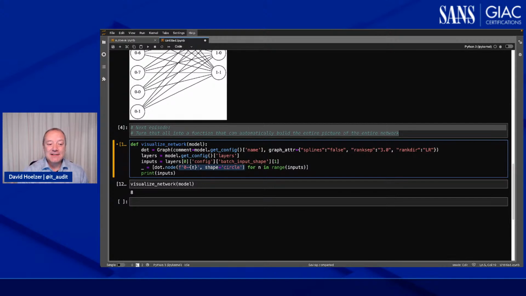But in our case, I don't really care about what it returns. So I'm just sticking that into underscore, which tells you I know it has a return value. I don't care, and I don't care what it is. Now that might feel weird. Why do I feel that way?